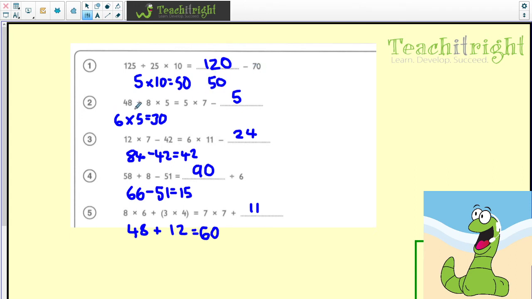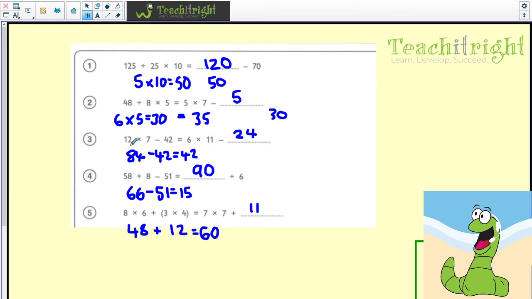Question 2, 48 divided by 8 is 6. Multiplied by 5 is 30, so I must make 30 on this side. And then if we do 5 times 7, we get 35. Take 5 away, we are going to make 30.